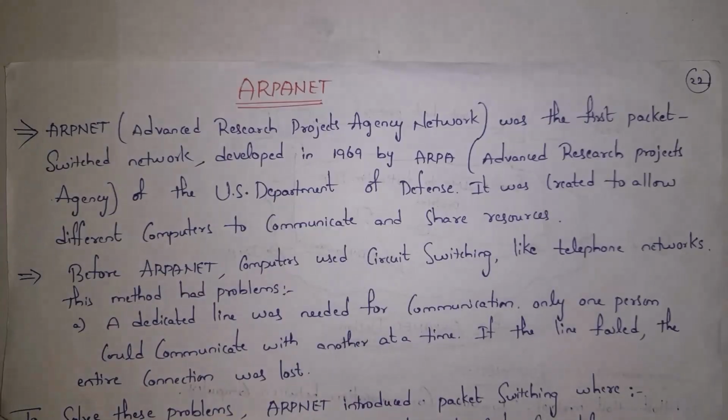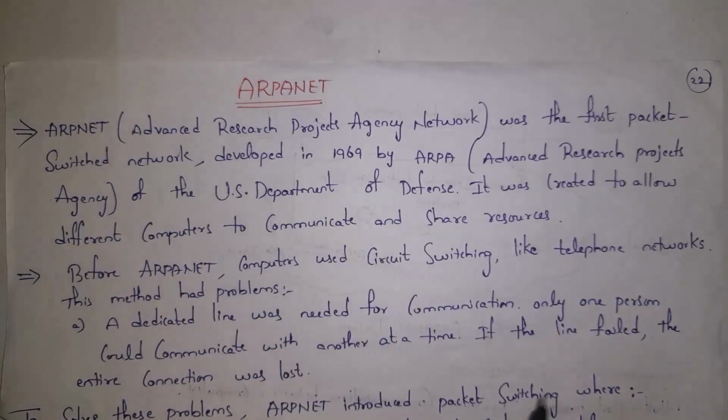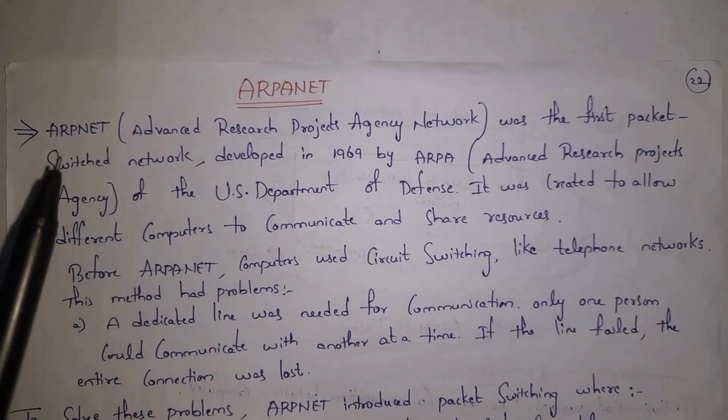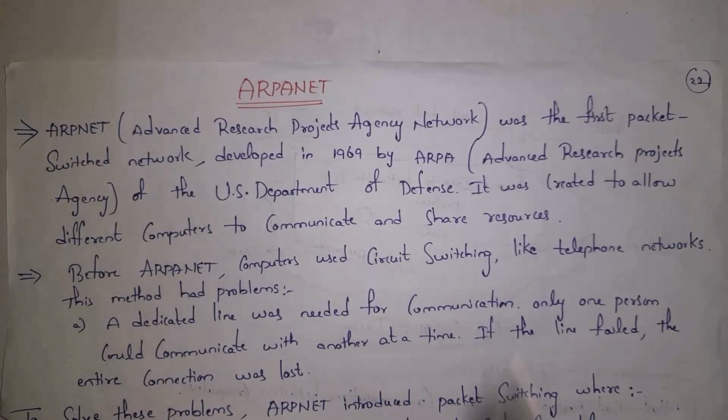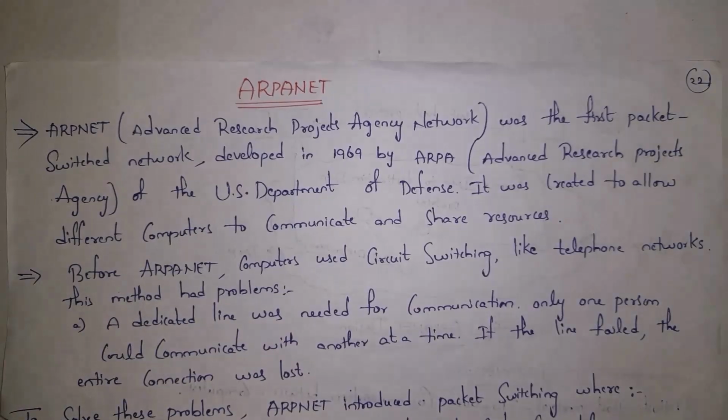So ARPANET was the first packet switched network, developed in 1969 by ARPA, that is Advanced Research Projects Agency, and this agency belongs to the US Department of Defense. By using this network, different computers can communicate and share resources. Guys, by using ARPANET, different computers can communicate with each other, like they can share messages, they can share files, etc. And they can also share resources like a printer, so all computers can use a single printer.